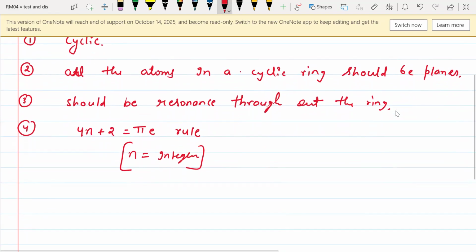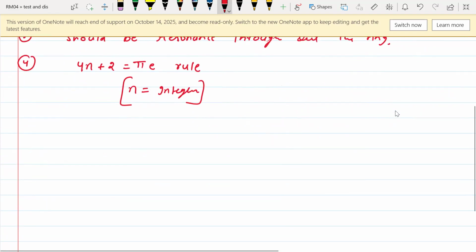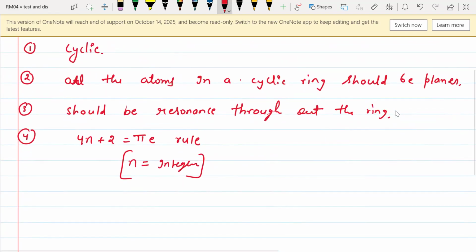If any of the first, second, and third conditions fails, then the compound will be non-aromatic.